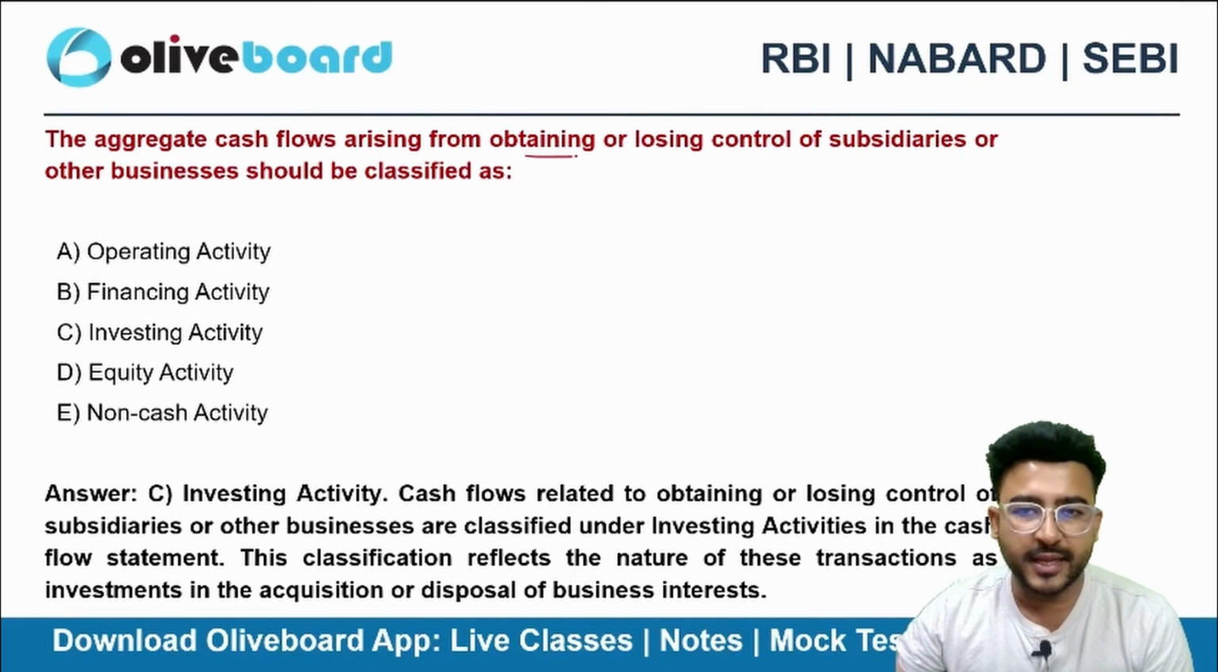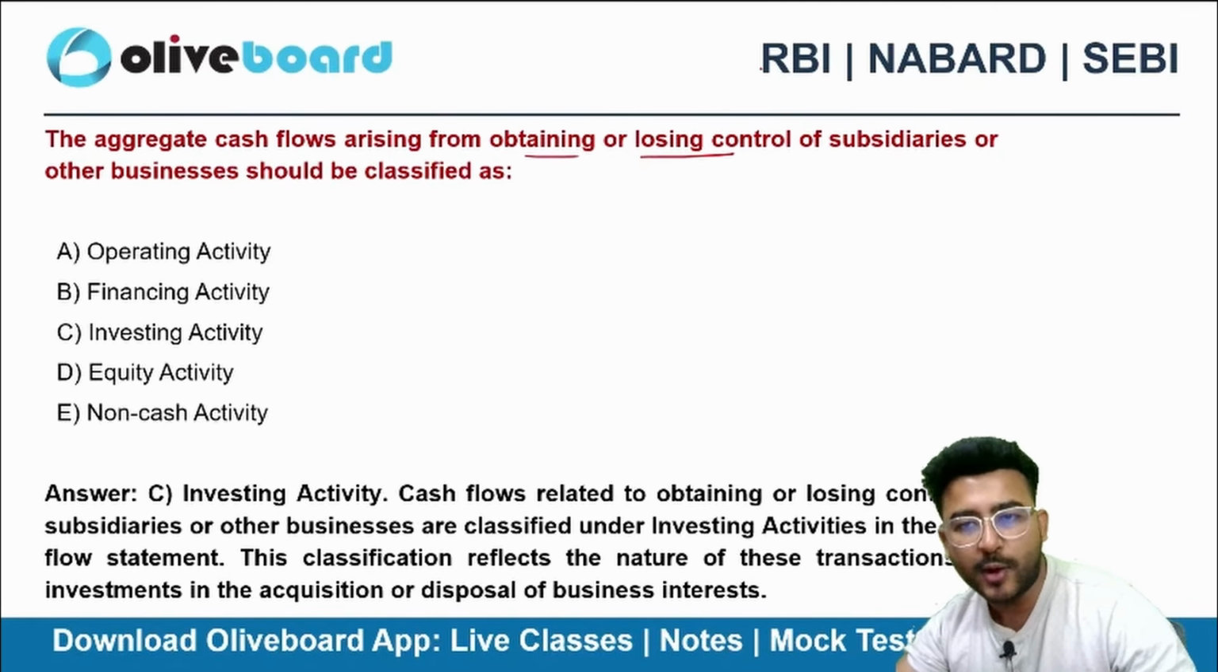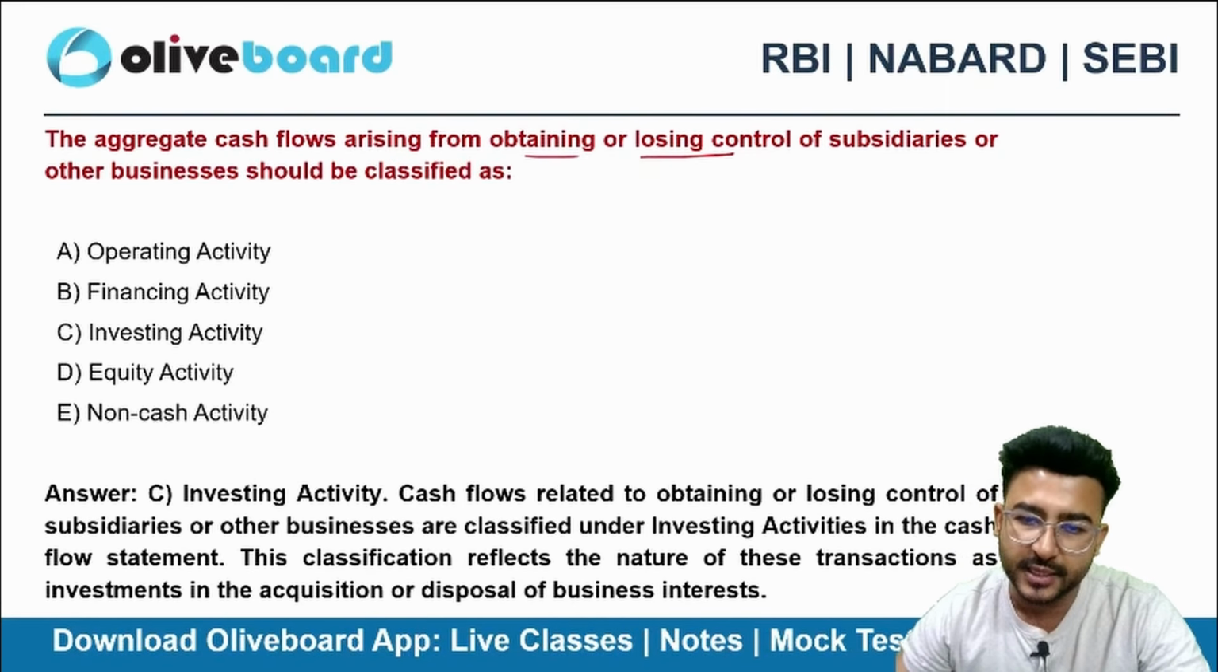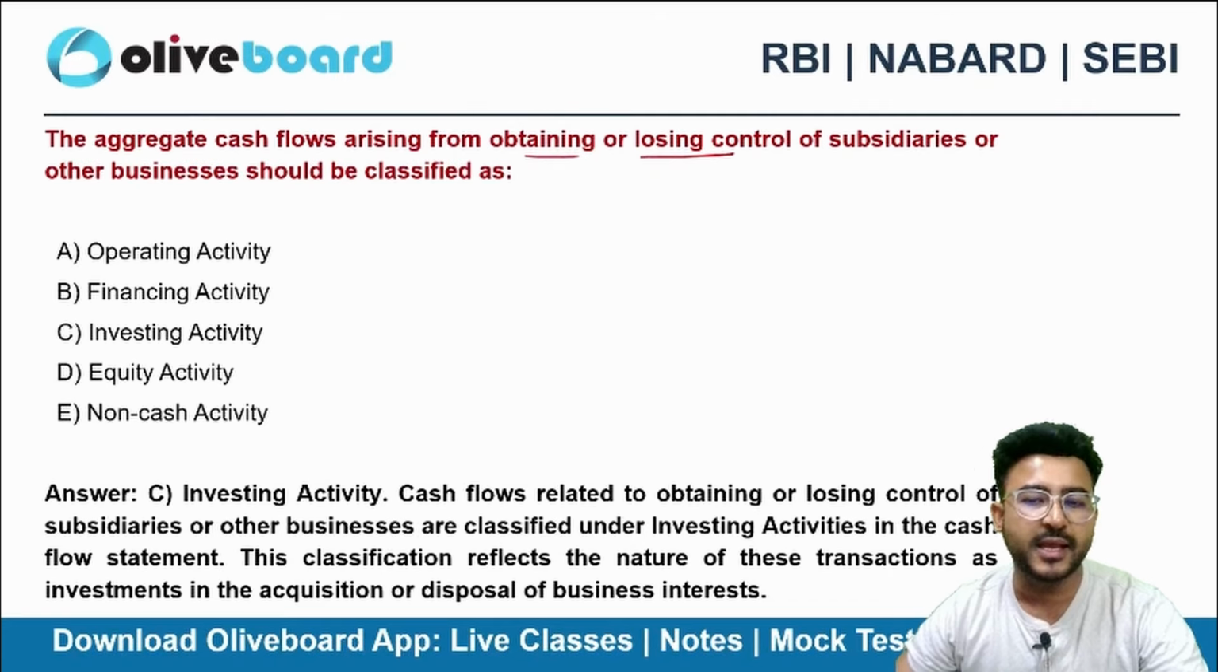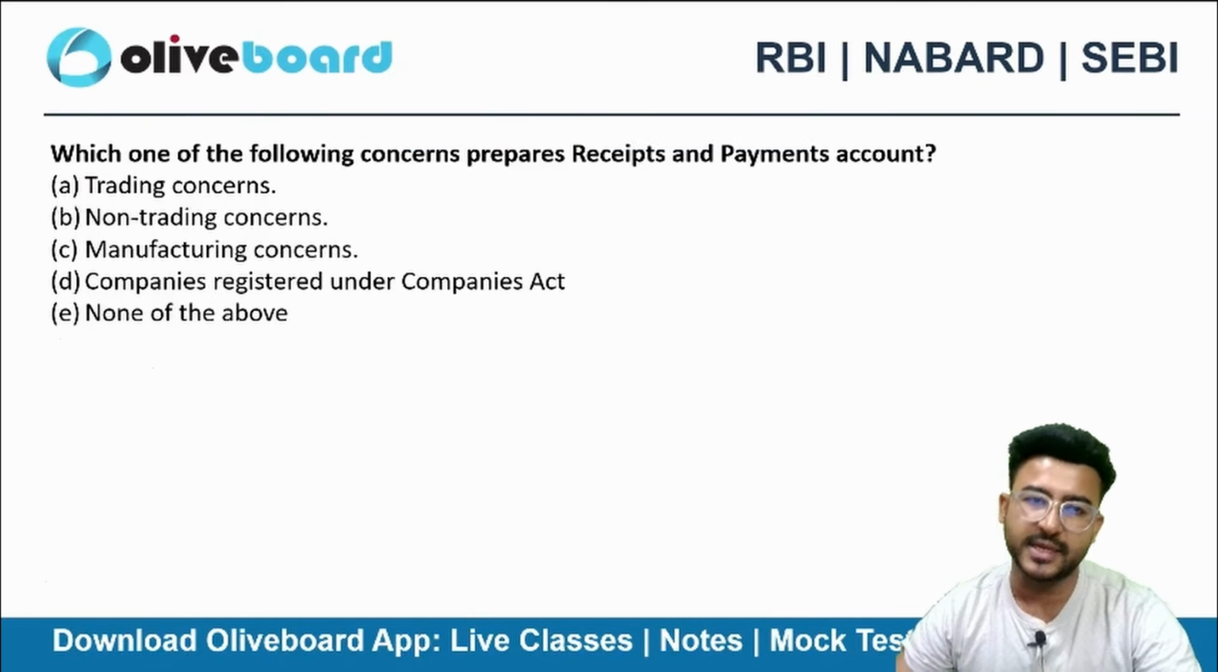This will be your investing activity. You are obtaining control or losing it. That means you are acquiring equity share capital of an entity. So can I say that you are making an investment? Yes, you are making an investment here. So option C, investing activity, is the correct choice.